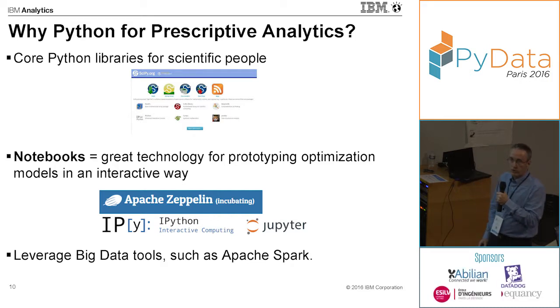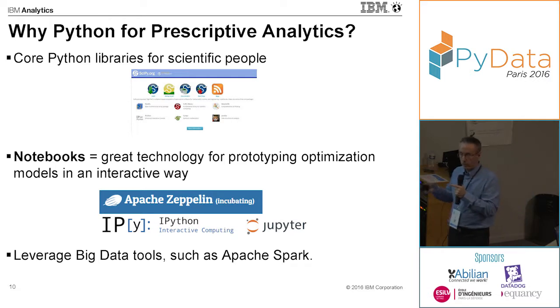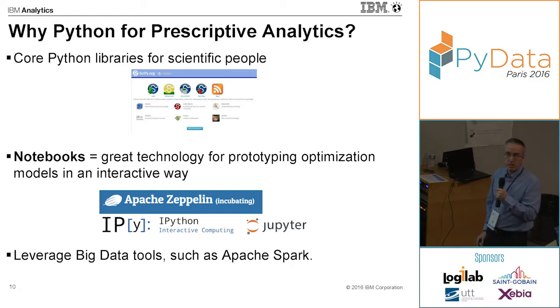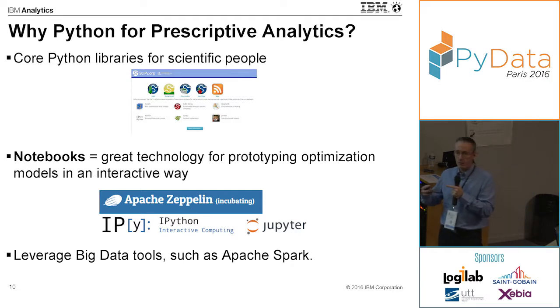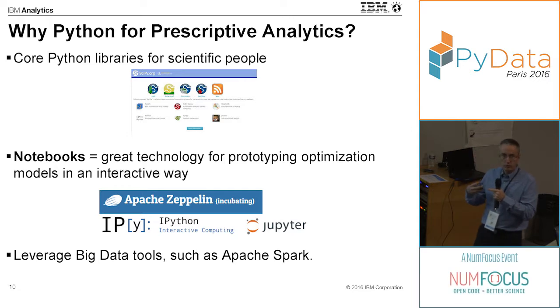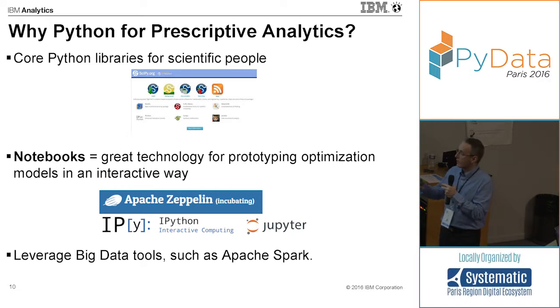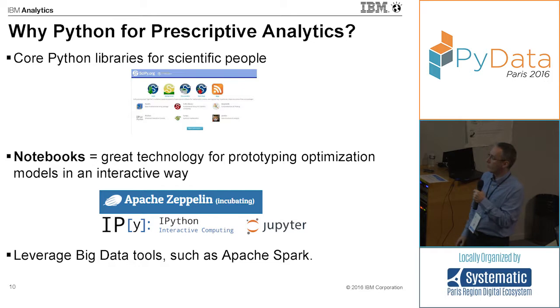What is great is notebooks. Myself, I started learning Python only 6 months ago. But notebooks is really a great technology. And it's very useful for developing optimization models because of this interactive programming style. You can really try and test very effectively. And it's very useful when you develop optimization models. It's also very nice to communicate, because in a notebook you can combine documentation with your code. So it's very convenient to exchange with people.